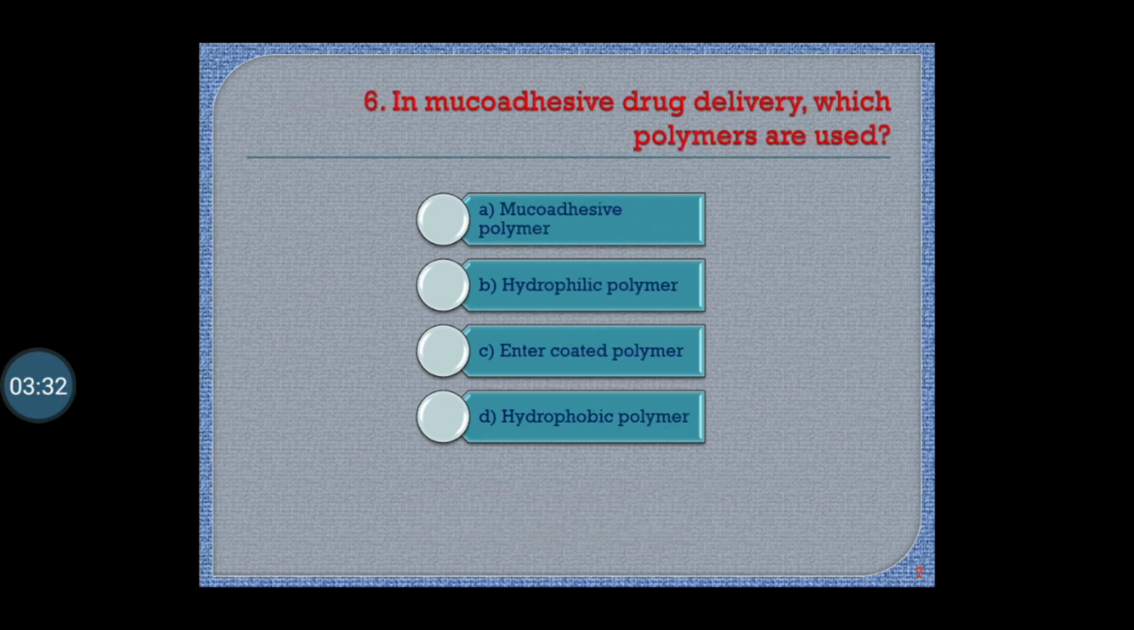Question number 6. In mucoadhesive drug delivery, which polymers are used? A mucoadhesive polymer, B hydrophilic polymer, C enteric-coated polymer, D hydrophobic polymer. Correct answer is option A, mucoadhesive polymer. In mucoadhesive drug delivery system, mucoadhesive polymers are used.